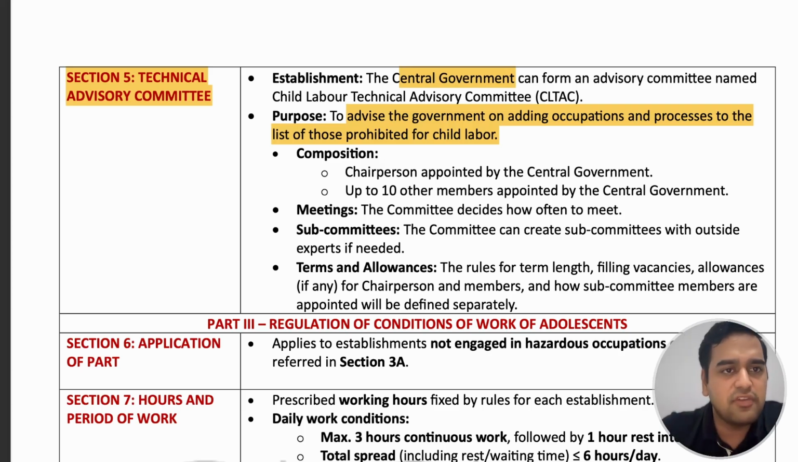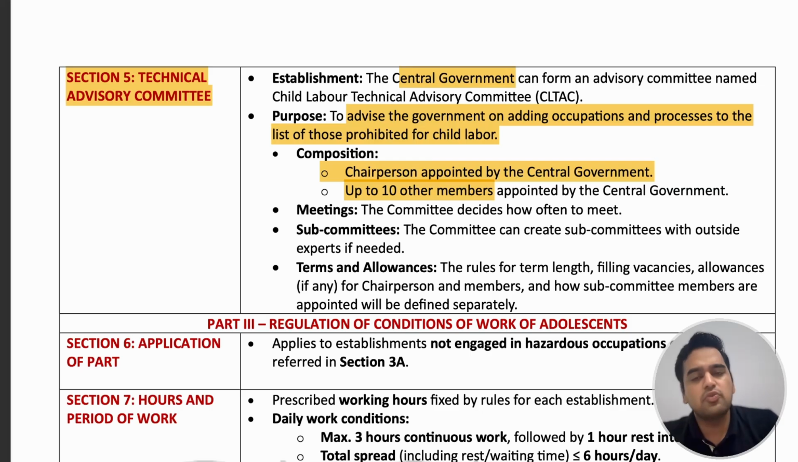What is the composition of this particular committee? There should be a chairperson who is appointed by the central government, and up to 10 members are also appointed by the central government to run this particular committee. And this committee can also create some subcommittees and also hire members from outside to ensure that the work is done in the most effective manner. The rules and regulations of chairman and members, and how subcommittee members are going to work or be appointed, are defined by central government through different rules.